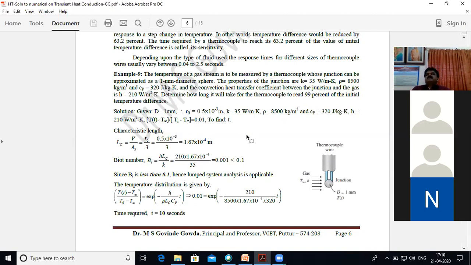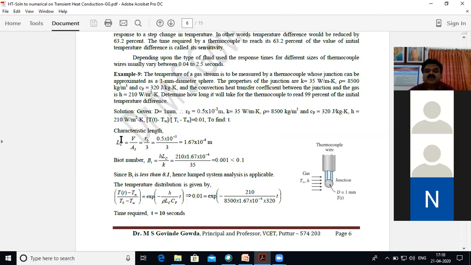99% of the initial temperature difference means that T of t minus T infinity divided by Ti minus T infinity should be 1 by 100. 99% means 1 is remaining, that means 1%. That is what is mentioned here very clearly. You should be very careful. So 99% means the remaining percent you have to take for calculations. In the thermocouple particularly, you should know it.